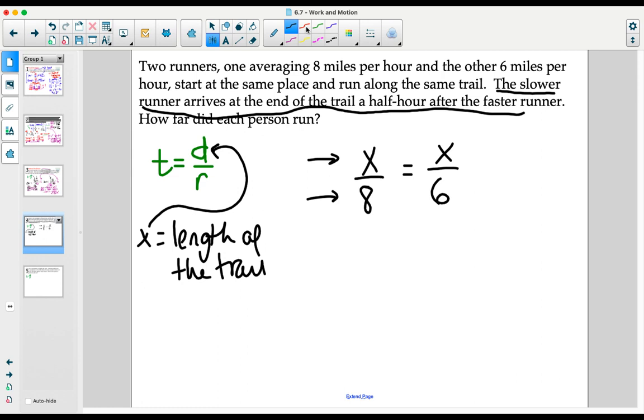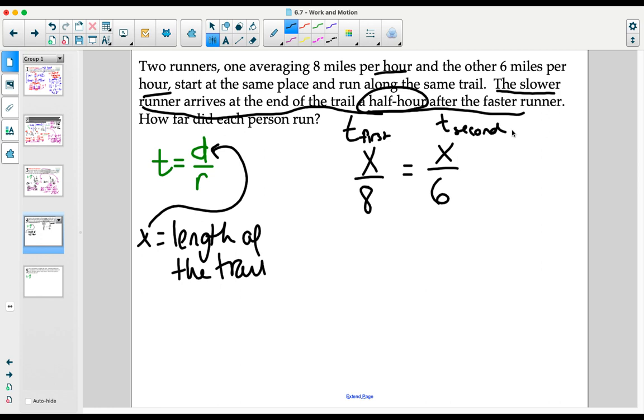So we need to adjust this equation. We can't just say they're equal to each other because they're not going to be. We need to mix in the fact that one runner arrives at the end of the trail a half an hour after the faster runner. Now, because our unit of time is hours for both of the rates, we can assume that any number that comes in that's representing time is already in hours. So here's the time of the first runner, and here's the time of the second runner.